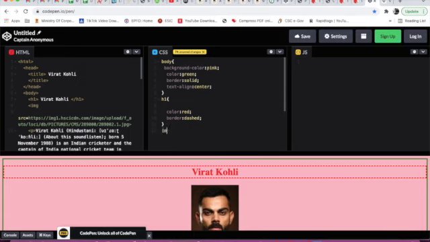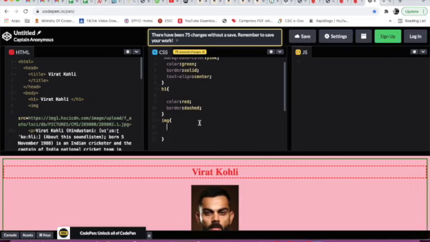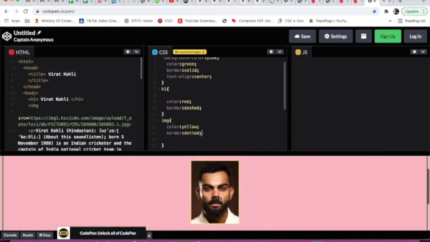Now I will type here img, image, and I will open curly bracket, and here I will type color yellow. Now we will give an enter and here we will type border dotted. See, it is too light.